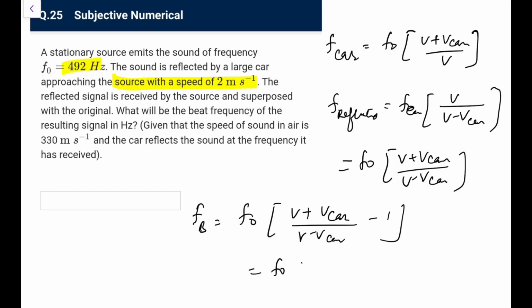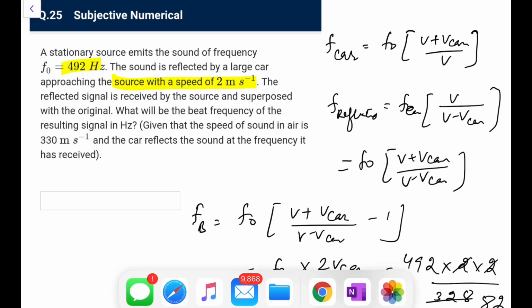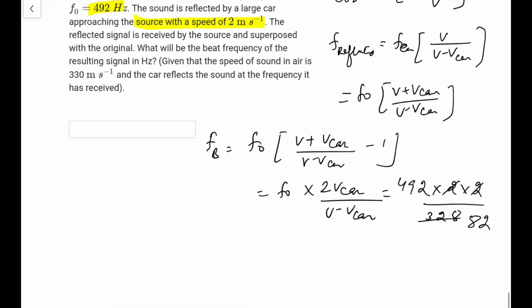So it comes out as f0 into 2 times v of car upon (v minus v of car). f0 is 492 and 2 times v of car is 2 times 2, and the speed is 330 minus 2, that is 328. So 2244, I can take it as 82, and this 82, this 82, and this is 6. 82 times 6 is 492, because 80 into 6 is 480, so 6 is the answer.